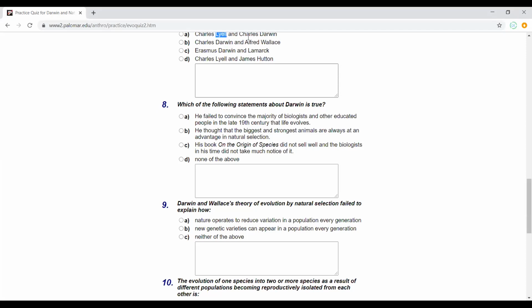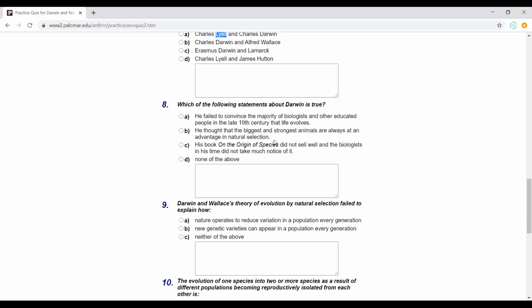So the answer to 8 was none of the above. So A is not true. His theory was very well received by the scientific community. B, that's just not true because he said that advantages in terms of physical fitness were not about which animals were the biggest or the strongest, but which could survive the best based on the environment they were in.